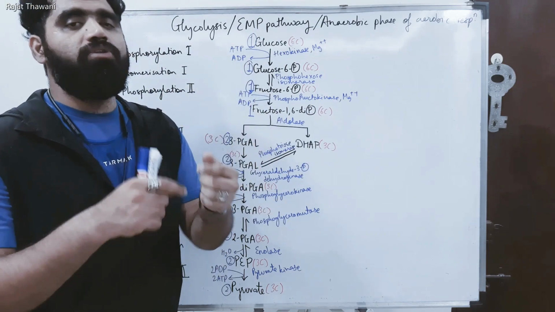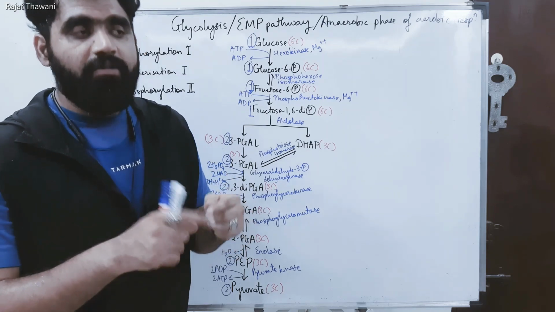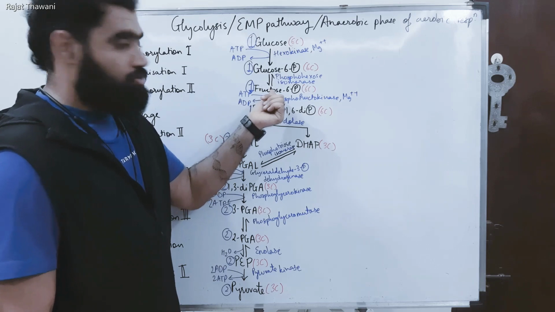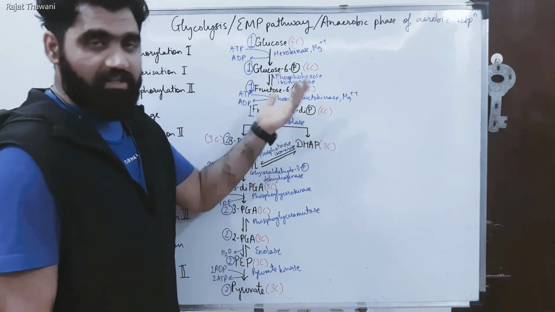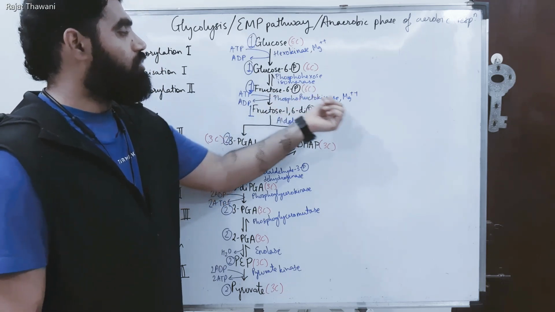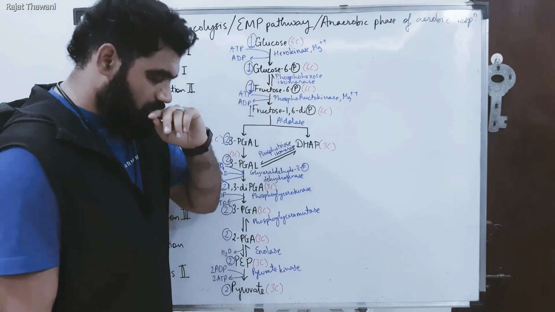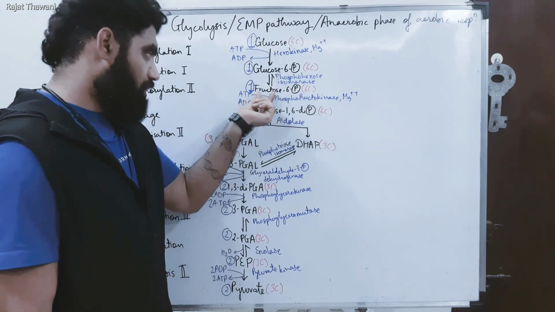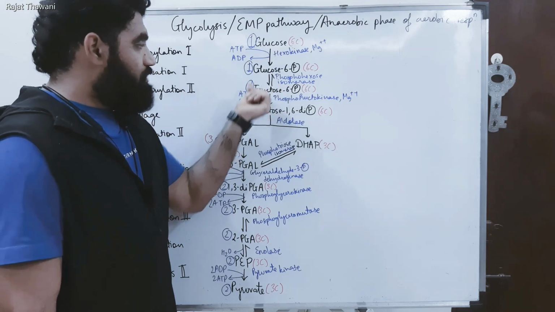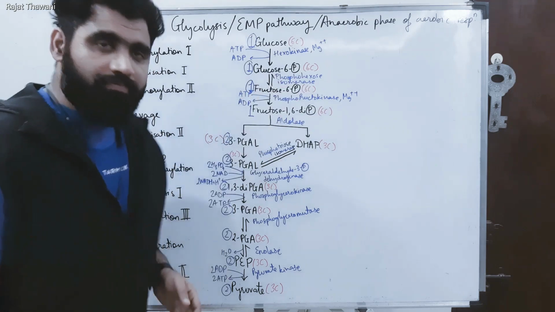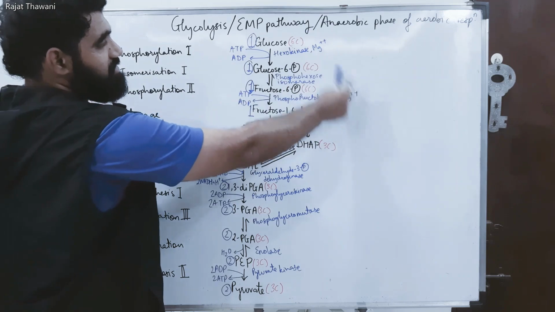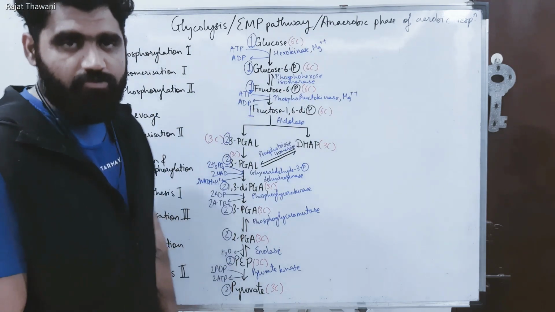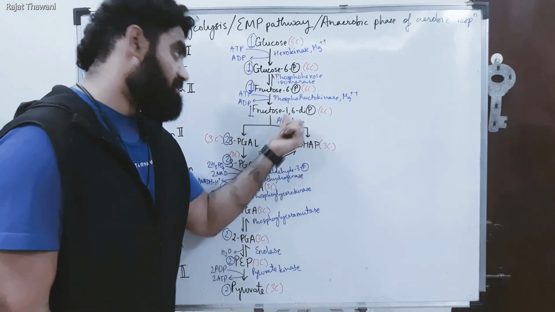Generally, if there is more than one phosphate in a compound, that makes it unstable. So here the same thing is happening. This gets unstable, so it converts into fructose 1,6-diphosphate. Again, the enzyme used is phosphofructokinase, because fructose already has phosphate: phosphofructo, and as phosphate is being transferred, kinase. And again here you can see the cofactor I have mentioned, Mg++. So fructose 1,6-diphosphate is formed, and the phosphate is attached on the first and 6th position.